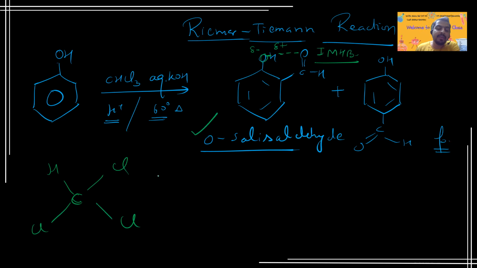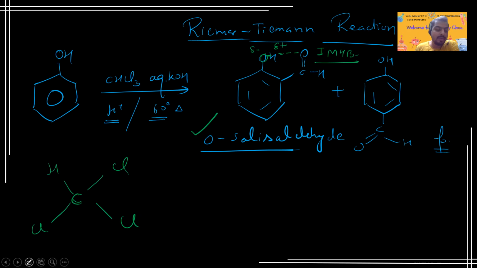When this H plus leaves, there will be an anion on the carbon, and that anion will be highly stable due to the p pi-d pi back bonding of carbon and chlorine. Once the conjugate base is stable, that is a clear indication of a strong acid.